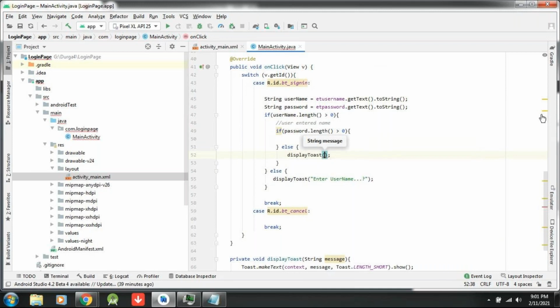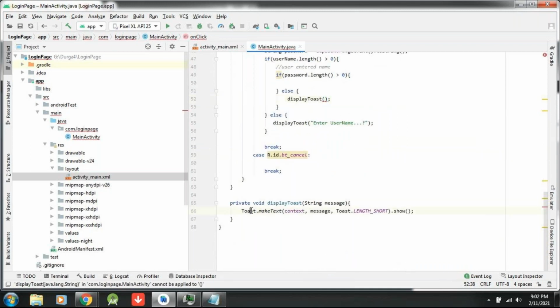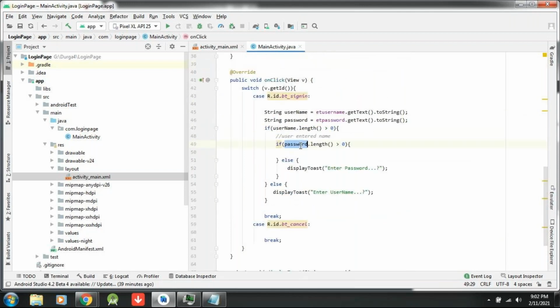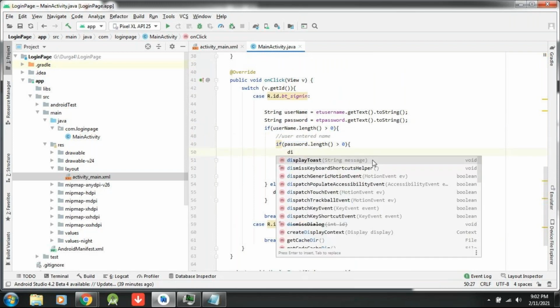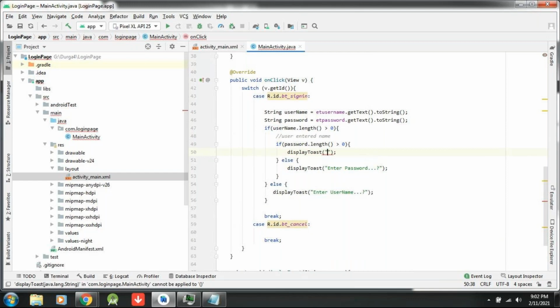What is display toast here? It is a custom method which is writing toast message. So here I am writing, what is that? Enter password. I am requesting user to enter password. Done. So now he has to enter username, he has to enter password. If we enter password and username, just to display some text saying success. Okay, so I would like to display success, saying that login success. I would like to say login success.